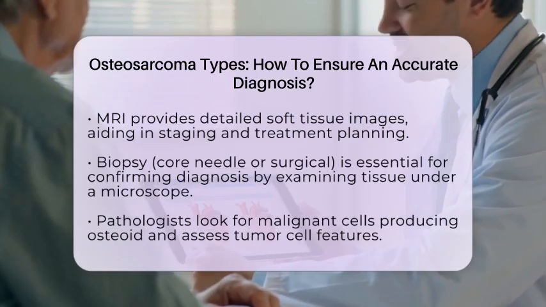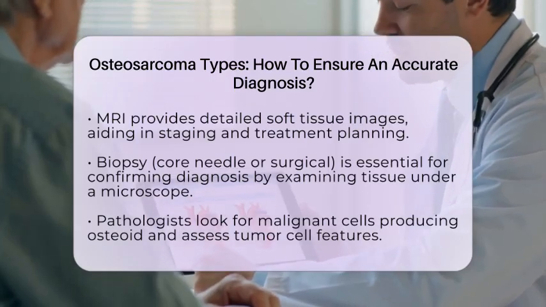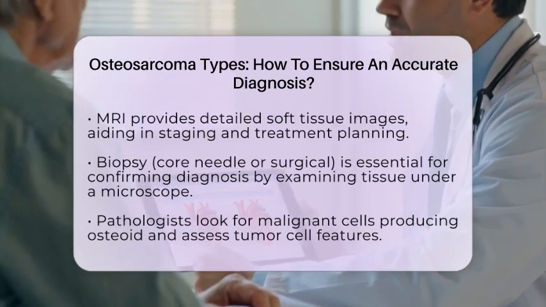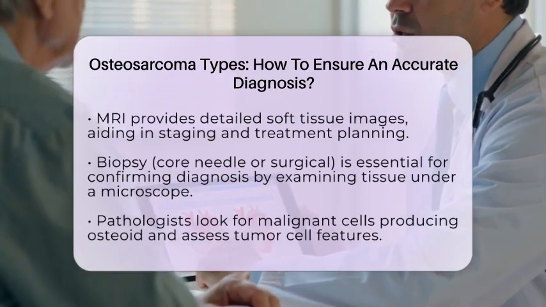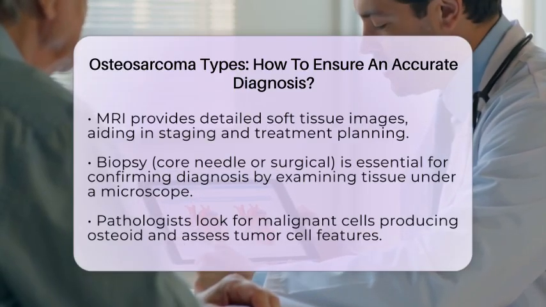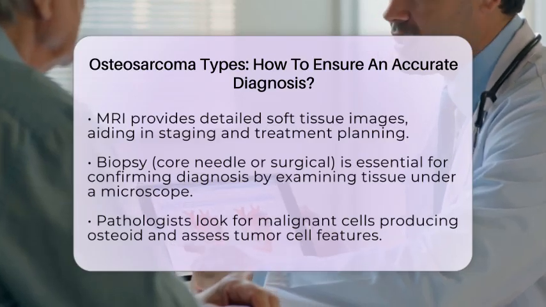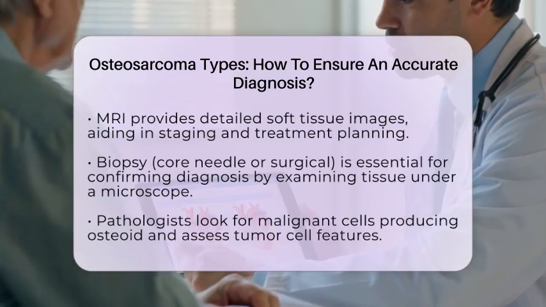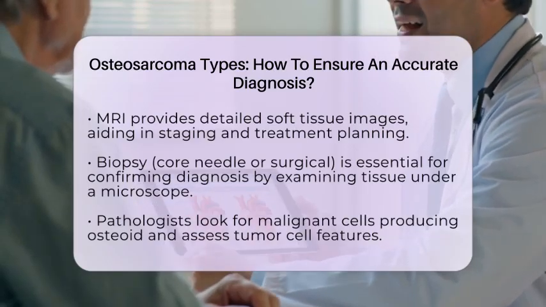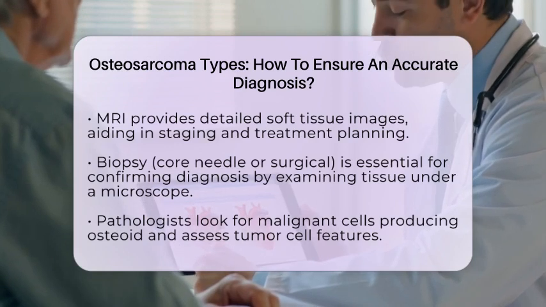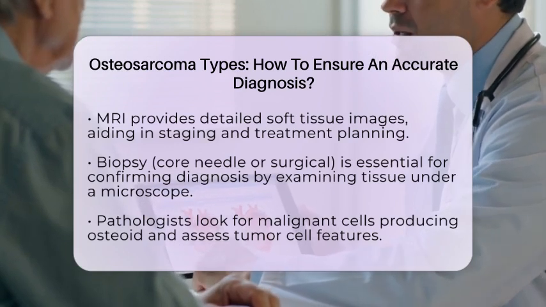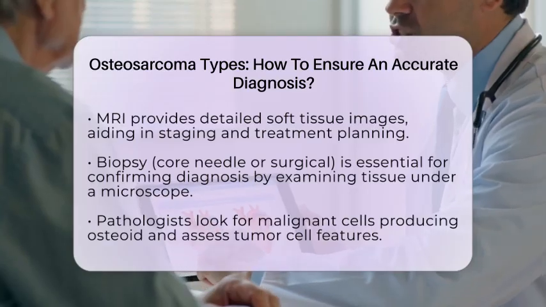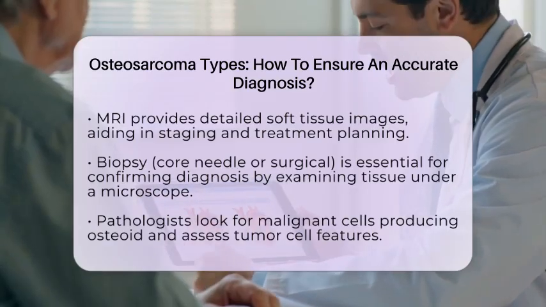Sometimes, additional tests like immunohistochemistry or molecular studies are used. For example, markers such as MDM2 and CDK4 can help distinguish low-grade osteosarcoma from benign bone tumors. Genetic testing may reveal mutations in genes like RB1 or P53, which are common in osteosarcoma, but these are not used routinely for diagnosis. Differentiating osteosarcoma from other bone tumors is also crucial.